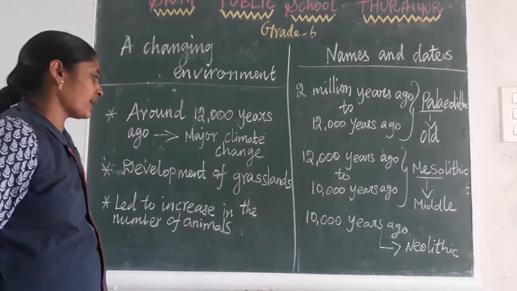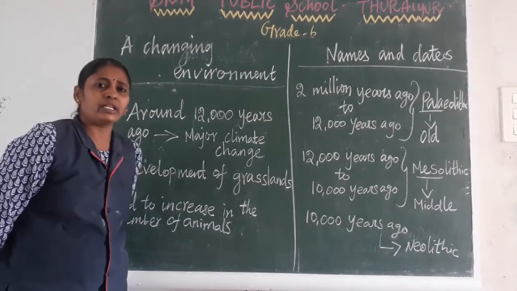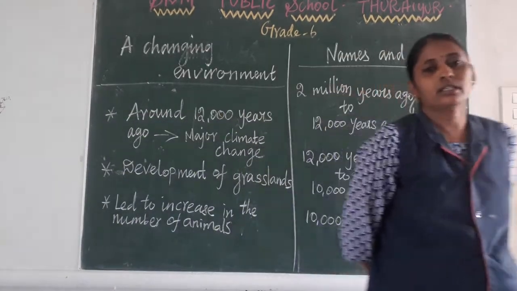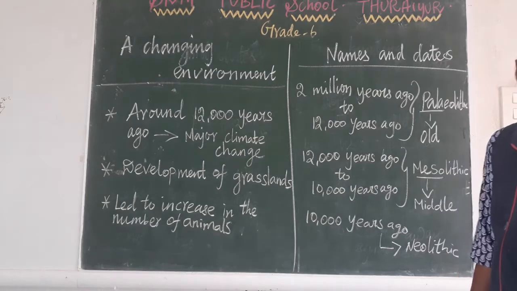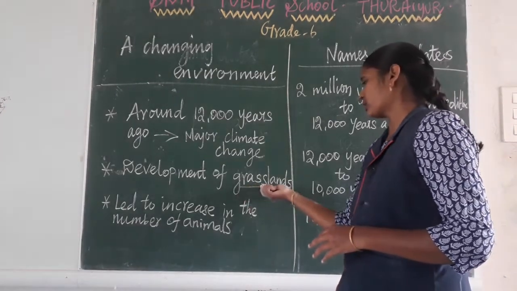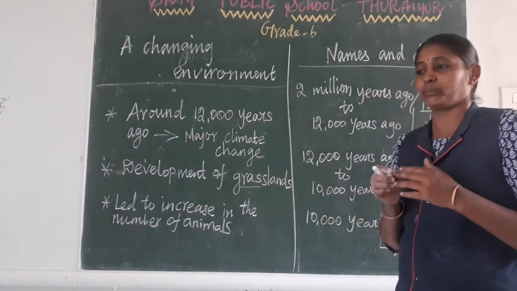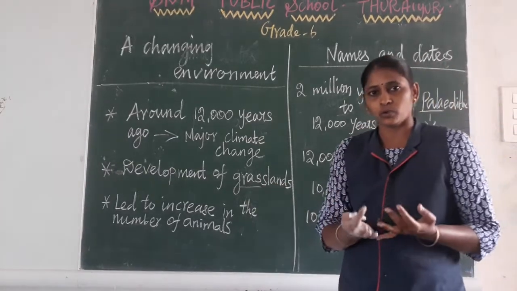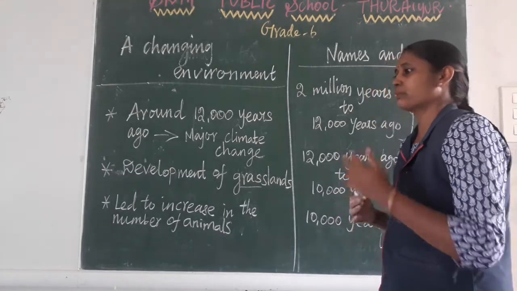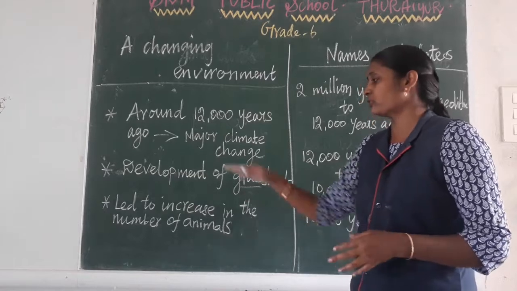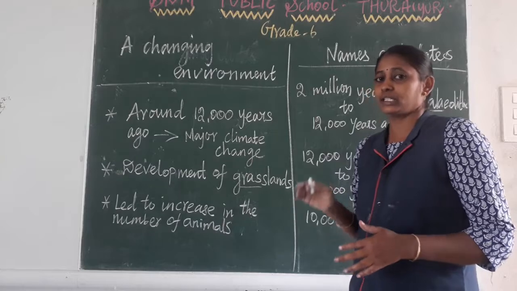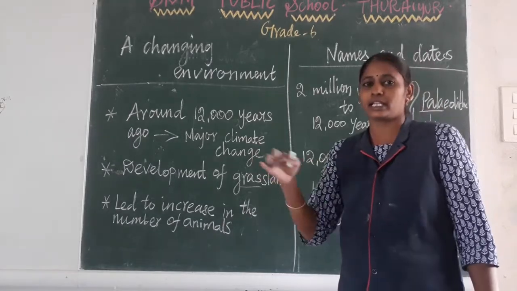So what changes happened? In many areas the grasslands developed a lot. Okay, so you know very well, grasses are very important food for many animals, particularly goat, cow, sheep, deer. So like those animals, their major food is grass. So when the grasslands developed, it was the main reason for the increase of these animals.